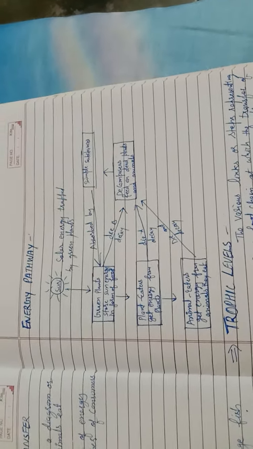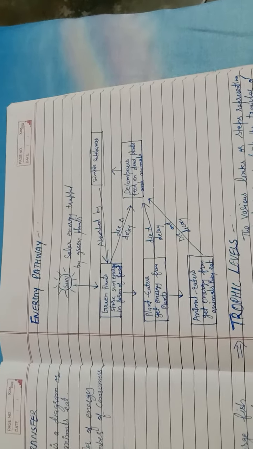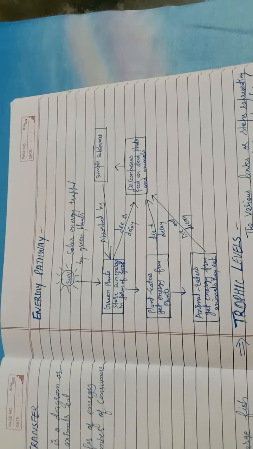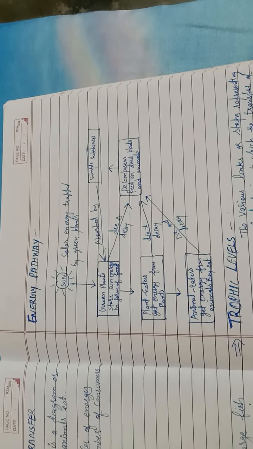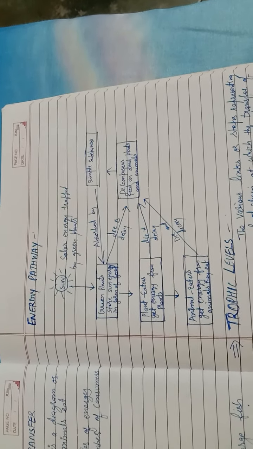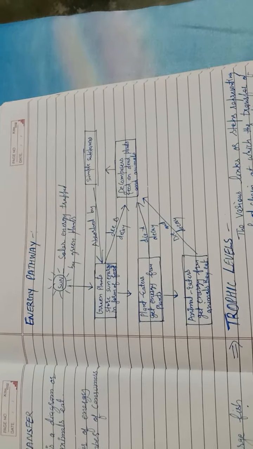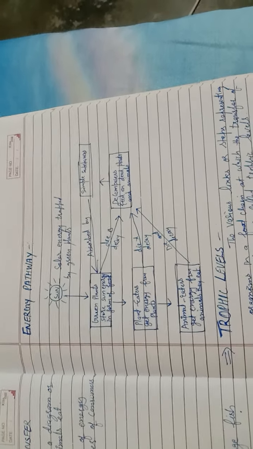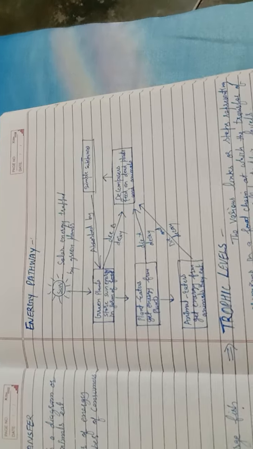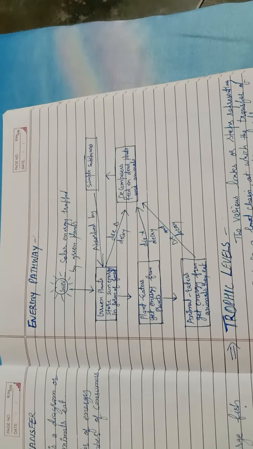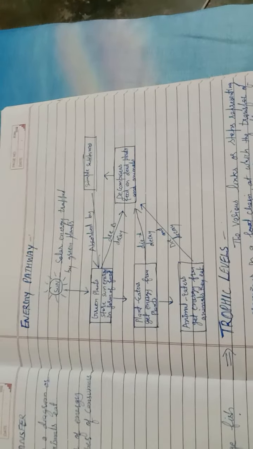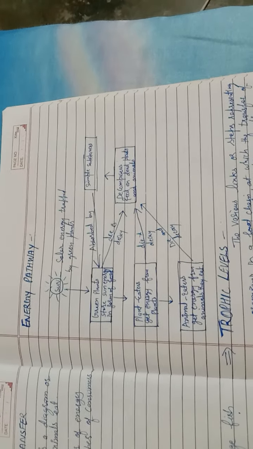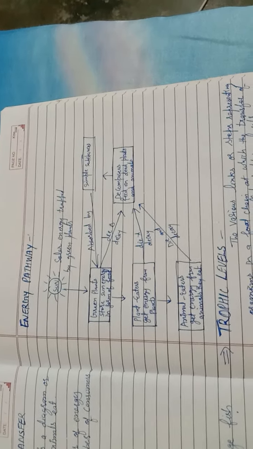So energy from the sun is trapped by the plants, herbivores take energy from the plants, and carnivores take energy from the herbivores. When they all die, the decomposers change them into simpler substances, which go into the soil, and plants absorb these nutrients, and again the flow of energy takes place.